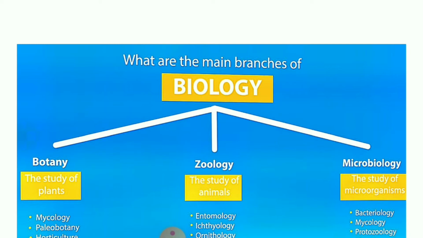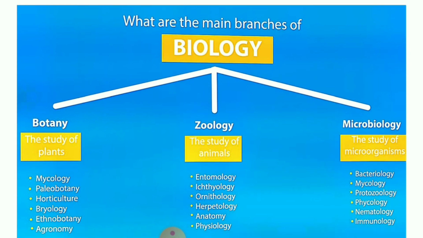When we talk about botany, it deals with the study of plants. Zoology is the branch where we study about animals. Then microbiology is the branch where we study about microbes. These are the main branches. Other than that, sub-branches are given below.